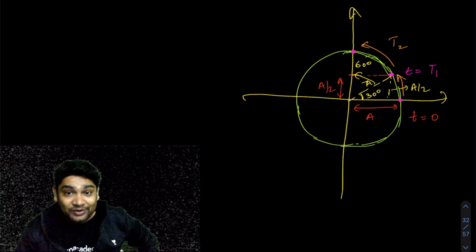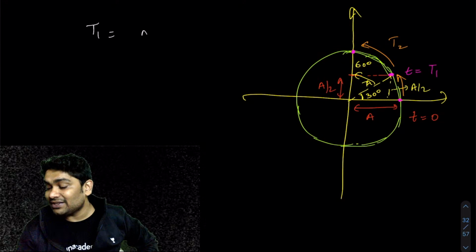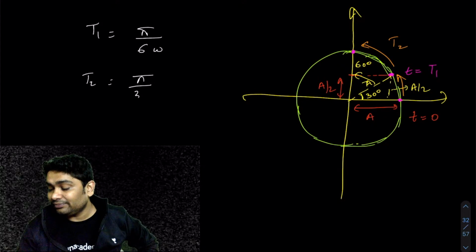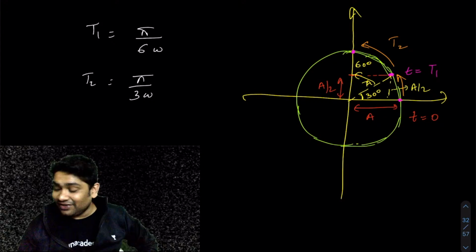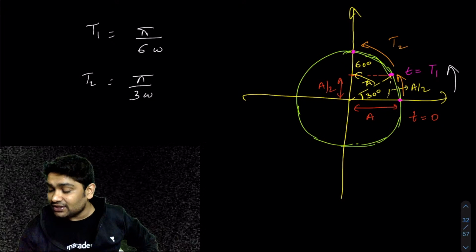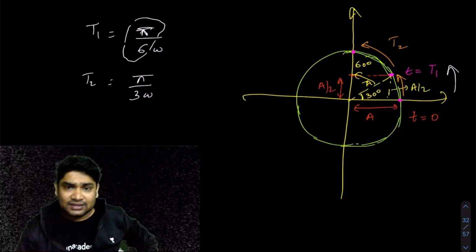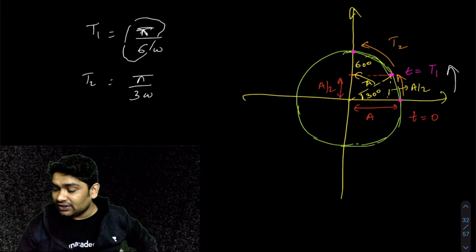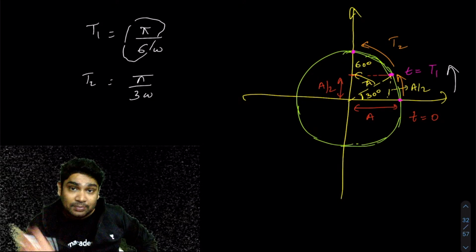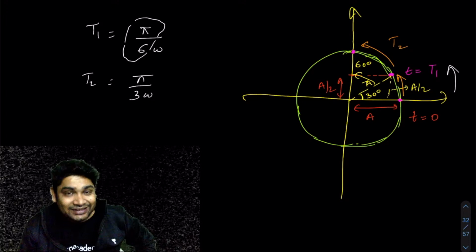Now, using the analogy of circular motion, I can immediately say T1 would be pi by 6 omega and T2 would be pi by 3 omega. In reaching from here to here, the particle turned by an angle of 30 degrees, which is essentially pi by 6, and the time required would be theta over omega. Simple. It moves with constant omega, so it is directly angle over angular velocity. Similarly, in T2 time it turns by an angle of 60 degrees, or pi by 3, so the time required would be pi by 3 omega.